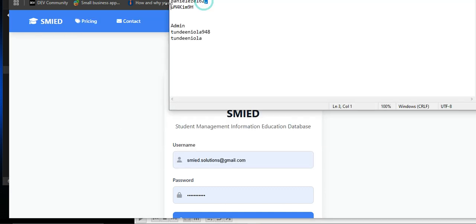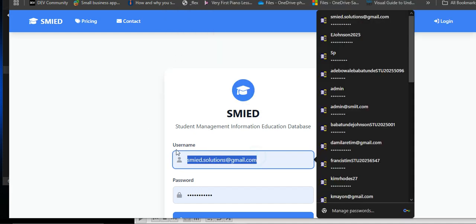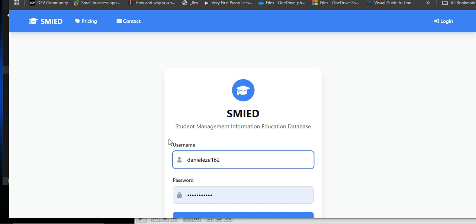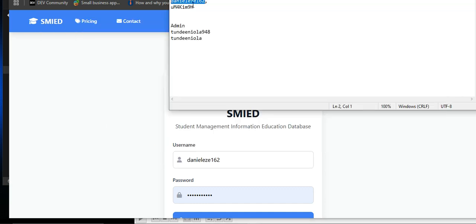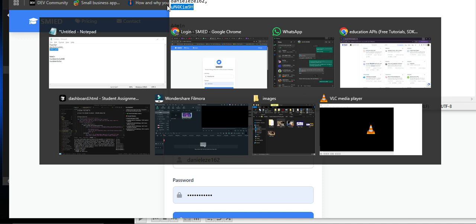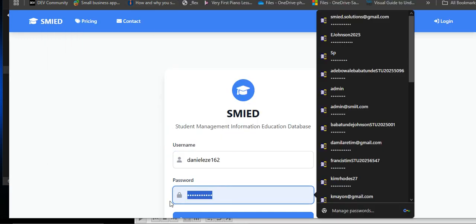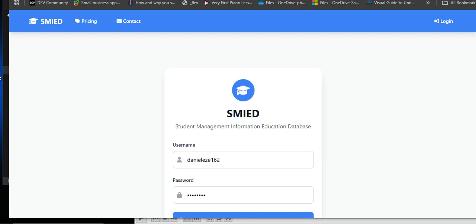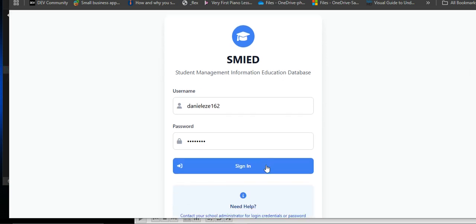So this is the teacher's username. So I'm entering that here. And then the teacher's password. Now this password looks somehow random, like random characters. Yes, the teacher can actually reset or change that in his or her own dashboard. So now let's log into the teacher's dashboard. So the teacher is logging into his own dashboard for his own part of the job.